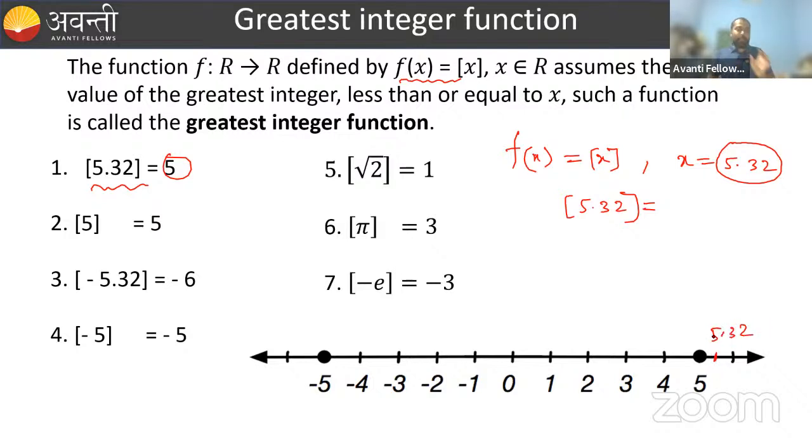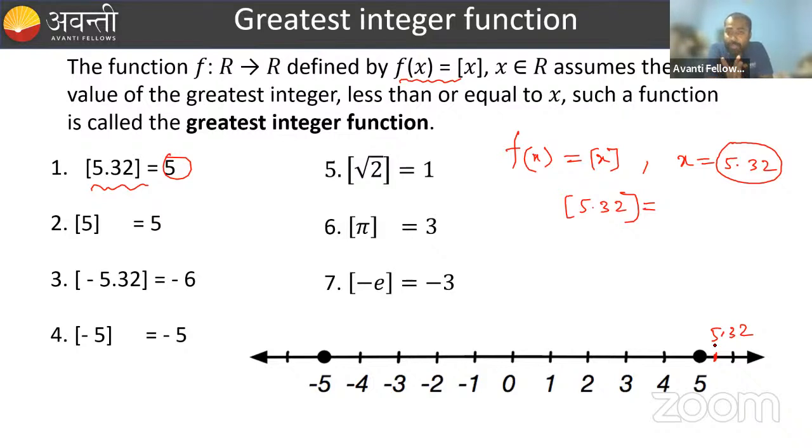Now mark the greatest integer which is less than or equal to 5.32. When we take any integer, in that case we take that number only.